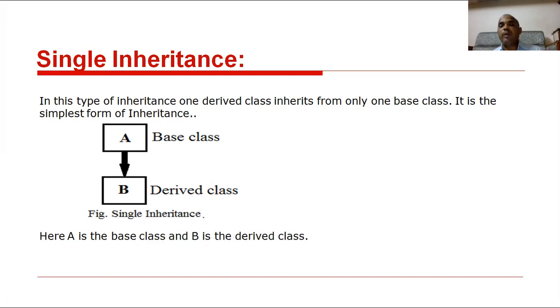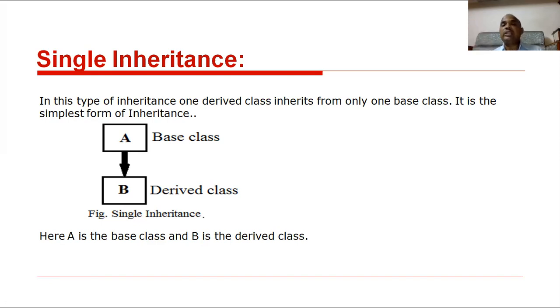For example, is our father asking money from us? No. Why? We are the child. Who is earning? Our father is earning. That's why we are collecting money from our father. Our father is the base class. He is giving, not asking. Clear?